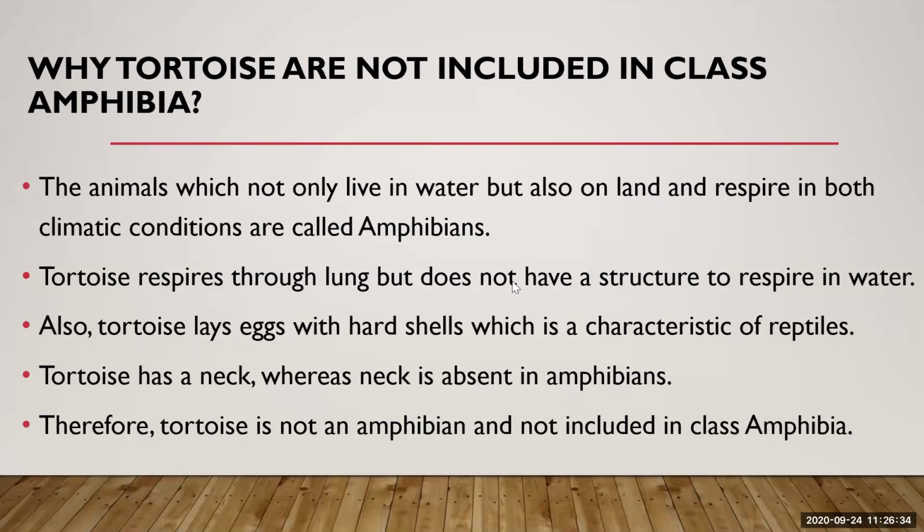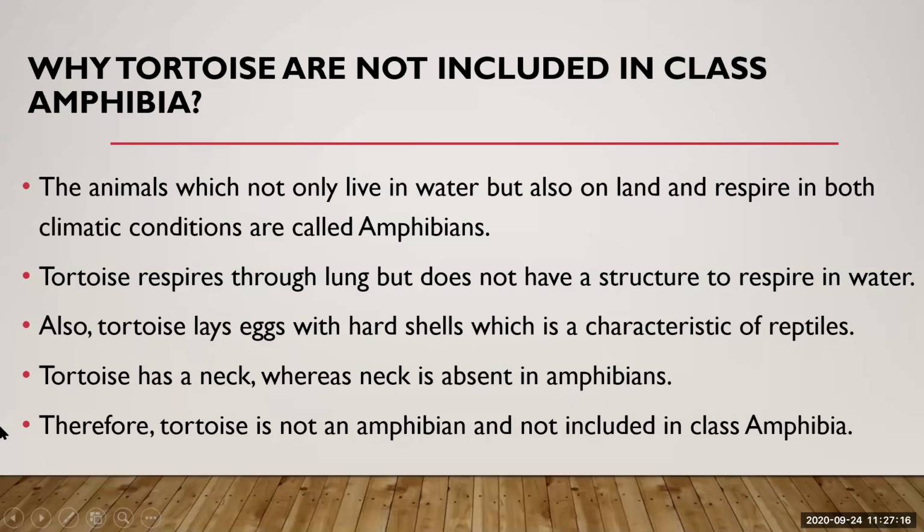Also, tortoise lays eggs with a hard shell, which is a characteristic of reptiles. Amphibians do not lay eggs with a hard shell. Tortoise has a neck, whereas the neck is absent in amphibia. As I told you, if you see the frog or toad, their neck is absent. Their head is directly attached to the body. But if you observe the tortoise carefully, you will see the neck. So this is one characteristic which does not include tortoise in class Amphibia. Therefore, tortoise is not an amphibian.